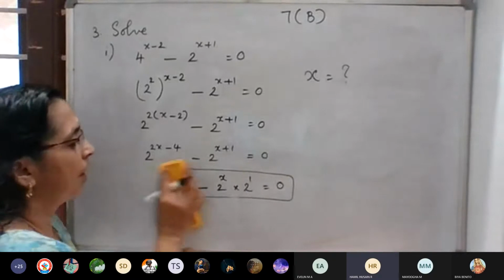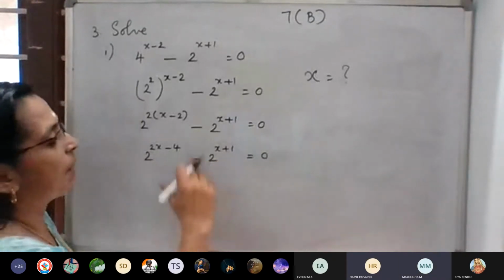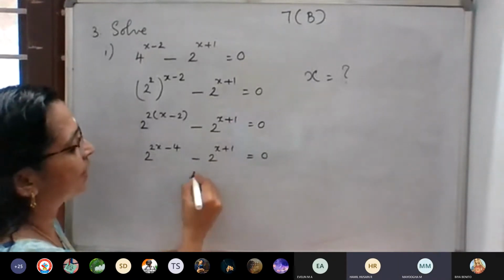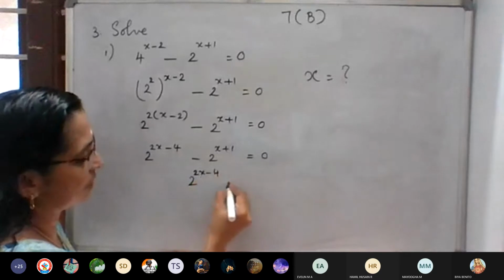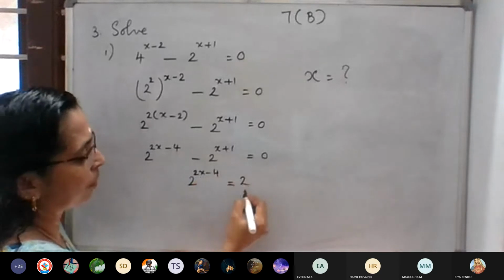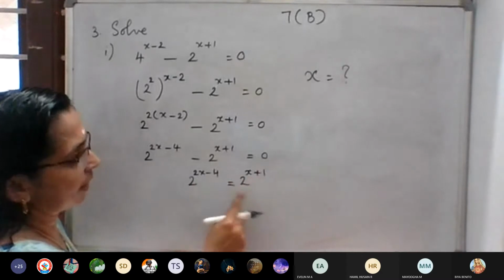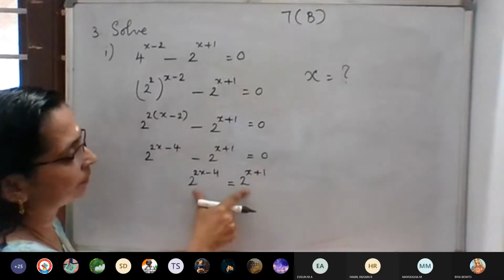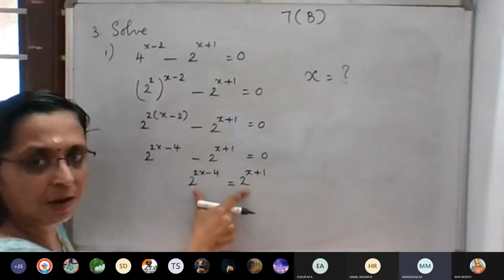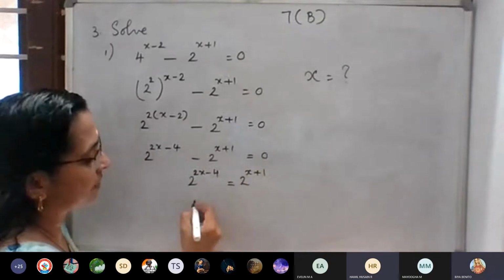2 raised to 2x minus 4 is equal to 2 raised to x plus 1 (the negative term we can take to the right side). 2 raised to 2x minus 4 is equal to, negative will become positive, 2 raised to x plus 1. So left side, right side, base same, so means we can equate the powers.